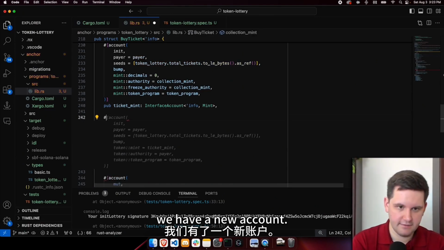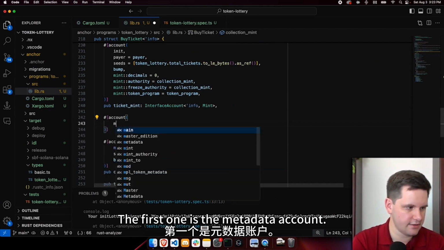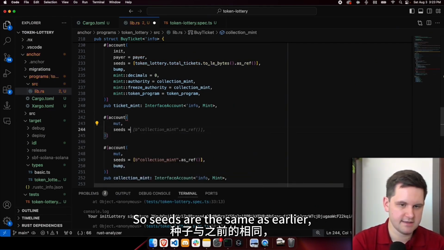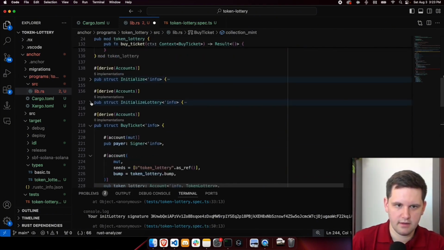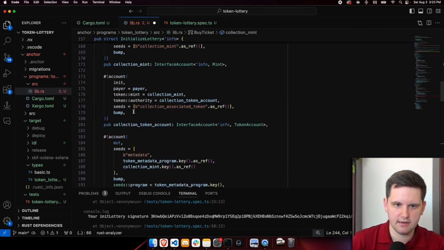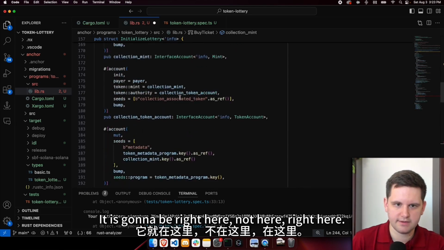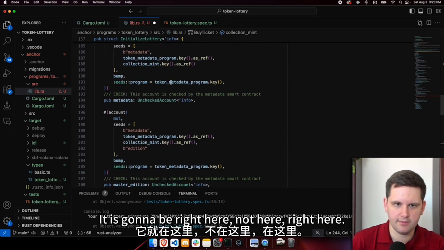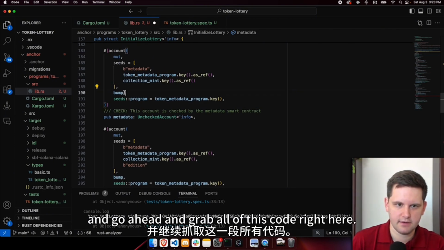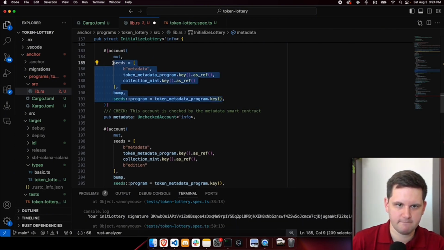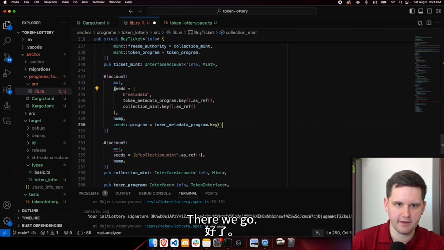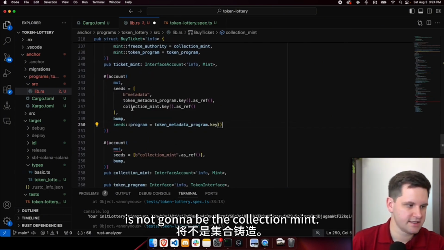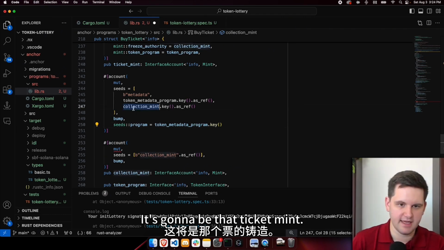All right, so first off, we have a new account. We're going to do the first one as the metadata account. So seeds are the same as earlier. So let's go grab those seeds. Where do they go? It's an initialized lottery, it is going to be right here, not here, right here. All right, so seeds are these. And go ahead and grab all of this code right here. How much should I grab? I forget. There we go. Okay, seeds, collection mint. It's not going to be the collection mint. It's going to be that ticket mint.